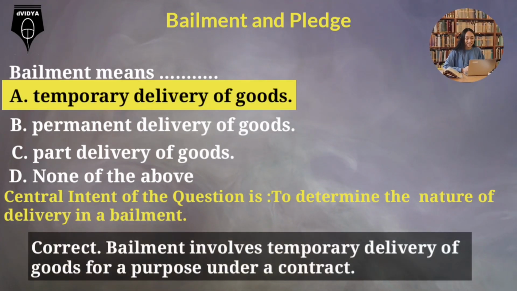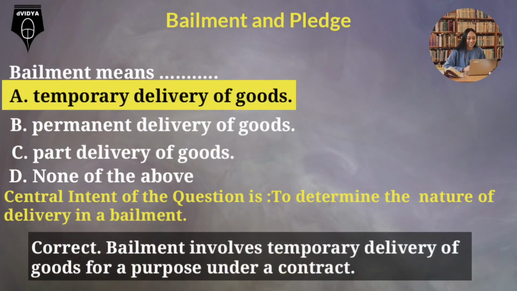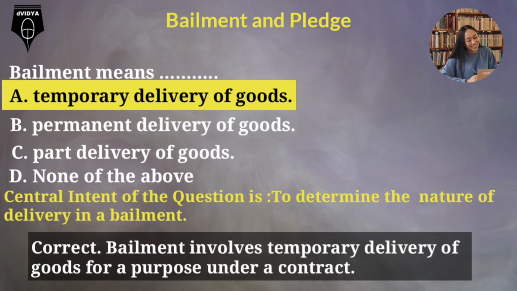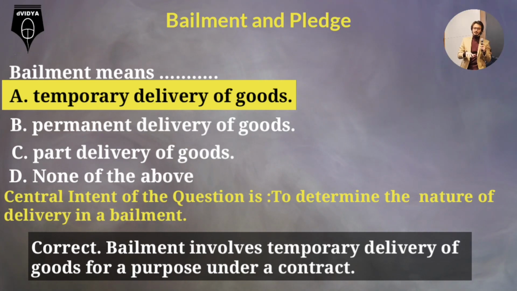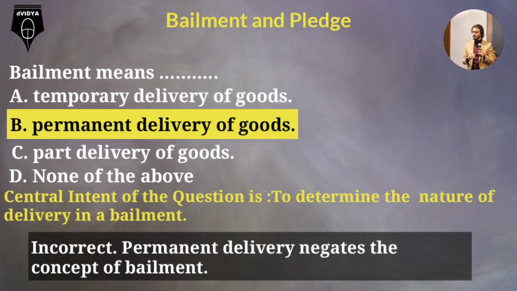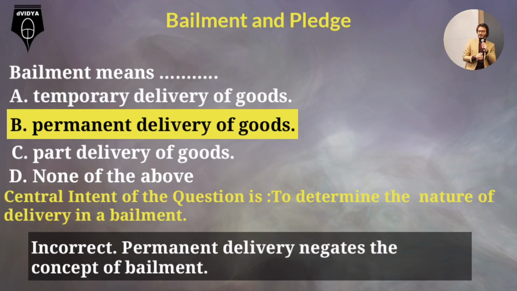Option A, temporary delivery of goods. Correct. Bailment involves temporary delivery of goods for a purpose under a contract. Option B. Permanent delivery of goods, incorrect. Permanent delivery negates the concept of bailment.